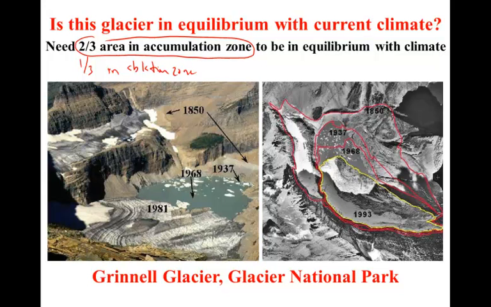These photographs show Grinnell Glacier, which is in Montana's Glacier National Park. We can see that this glacier is not in equilibrium with the current climate. It has a large ablation area, as shown by the dirty ice.